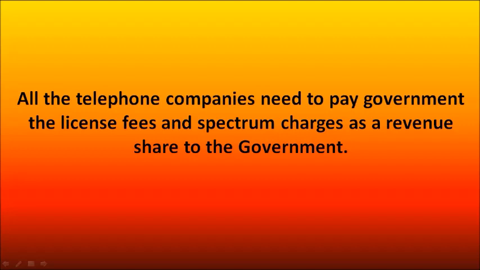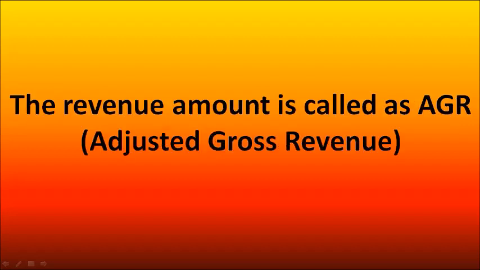Okay, so first of all, what exactly is the AGR? AGR is a term which is used for the spectrum related charges. So we'll be seeing exactly the definition here. All the telephone companies need to pay the government the license fees and also the spectrum charges as a revenue share to the government. So these charges are nothing but AGR. Again, I'll just repeat it one more time just to make it clear. Whatever the telephone companies are there, they need to pay the spectrum charges and the license fees as a revenue share to the government, and that pay is called AGR. So AGR's long form is adjusted gross revenue, and it is to be paid by the companies.